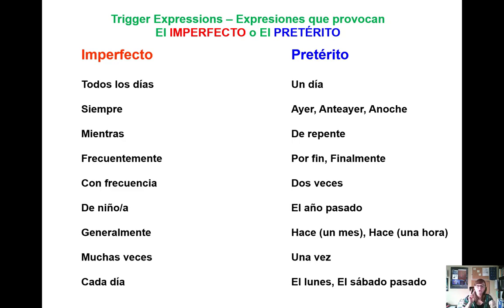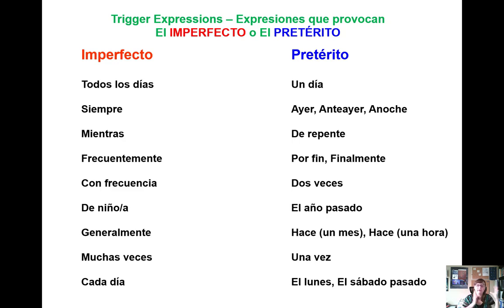Dos veces, two times. I'm specifying that it didn't happen more than twice, so it's not a repeated action because it only happened those two times. El año pasado. I'm demarking last year. Hace un mes, 1 month ago. Hace una hora, 1 hour ago. Una vez, one time, finished action. El lunes, Monday, finished demarked time frame. El sábado pasado, finished demarked timeline. So again, all of these fall under that finished, completed action general idea.